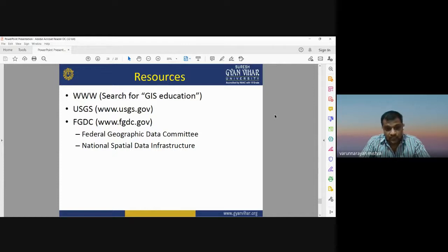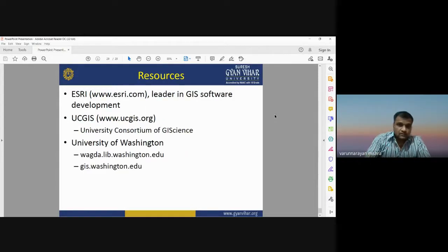USGS is a website from which you can download different satellite images and earth observation data sets. FGDC is the Federal Geographic Data Committee, a national spatial data infrastructure. This is a committee working on the development of spatial data infrastructure for natural resource management, or the sustainable management of natural resources. So you can go through these resources for more detailed information about the application of GIS in natural resource management.